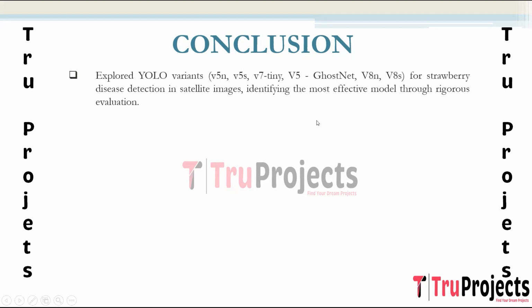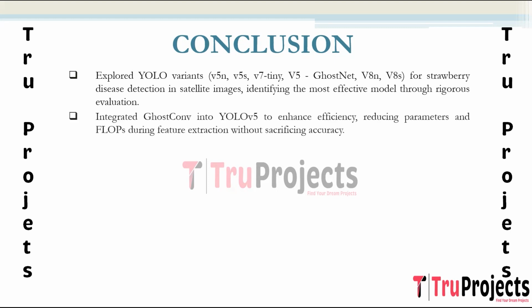The project systematically explored and compared multiple YOLO variants including YOLOv5n, YOLOv5s, YOLOv7 Tiny, YOLOv5 GhostNet, YOLOv8n, and YOLOv8s through rigorous evaluation based on key metrics. The most effective model for detecting strawberry diseases in remote aerial satellite images was identified, ensuring optimal performance for the specific task. The implementation introduced the Ghost Conv module into the YOLOv5 network, optimizing model efficiency by reducing parameter numbers and floating point operations during feature extraction. This addition aimed at achieving a more resource-friendly approach, enhancing the model's computational efficiency without compromising accuracy.